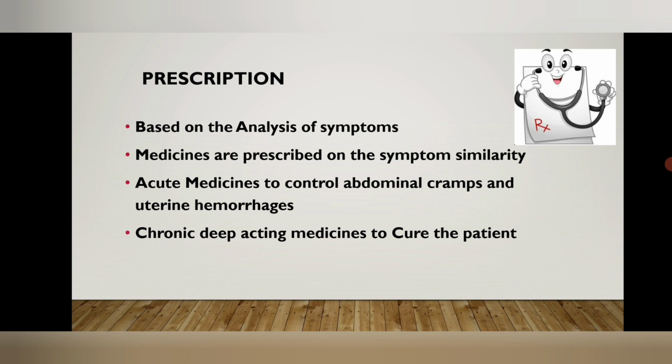Acute medicines are given to control the abdominal cramps and uterine hemorrhages, the acute presenting complaints. Then a chronic deep acting medicine is given to cure the complaint and the underlying cause of the disease. So the root cause is treated with homeopathy, and it prevents the patient from undergoing surgery and other complications. Homeopathy is considered very effective in cases of female diseases.